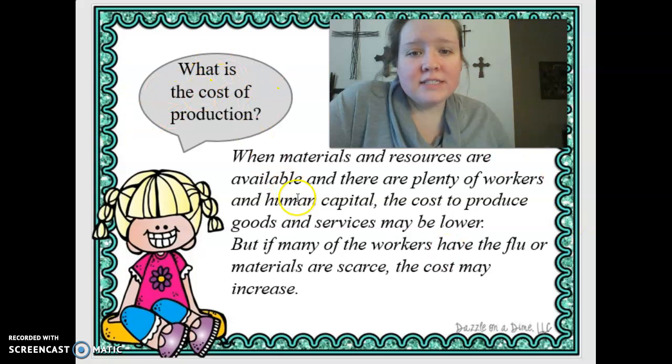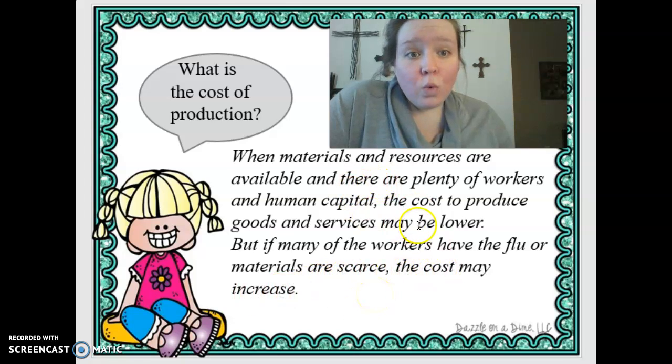Okay, what is cost of production? When materials and resources are available and there are plenty of workers and human capital, the cost to produce goods and services may be lower. But if many of the workers have the flu or materials are scarce, the cost may increase.